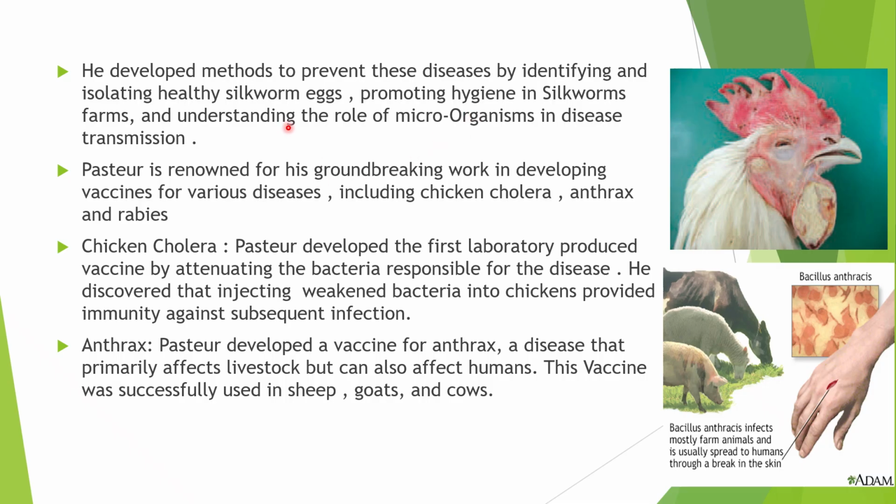Then next was, Pasteur is renowned for his groundbreaking work in developing vaccines for various diseases, including chicken cholera, anthrax, and rabies. So, chicken cholera: Pasteur developed the first laboratory-produced vaccine by attenuating the bacteria responsible for the disease. He discovered that injecting weakened bacteria into chickens provided immunity against subsequent infection.